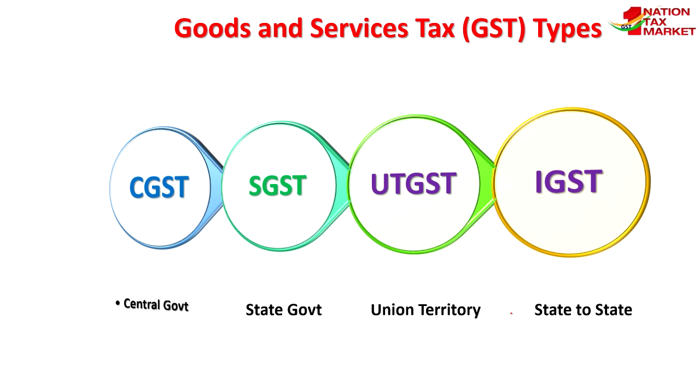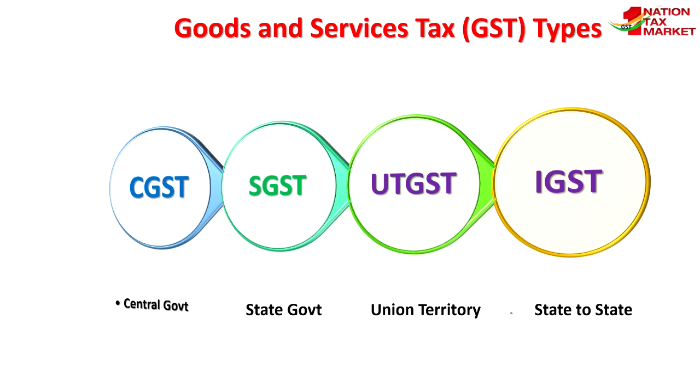The tax imposed by the central government is called CGST. The tax imposed by the state government is called SGST. And if it is by a union territory, the tax imposed is called UTGST. IGST is integrated goods and services tax. This comes into picture only when there is a transaction between two different states, that is state to state, state to union territory or union territory to state. So whenever there is a change in the jurisdiction between the purchase and sale, IGST is imposed instead of CGST and SGST.